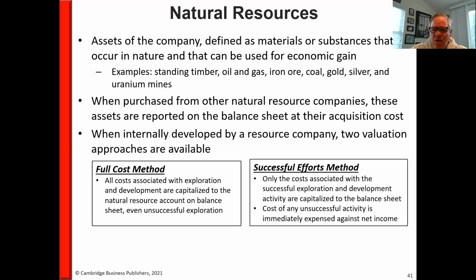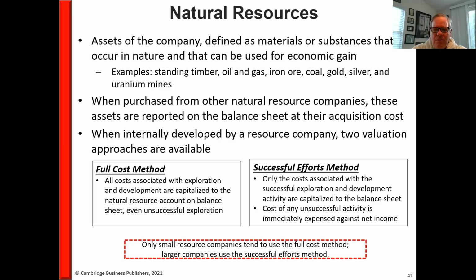The other is successful efforts. Under successful efforts, you only capitalize those costs associated with the successful efforts, and the cost of any unsuccessful activity is immediately expensed against net income. So under the full cost method, you capitalize everything. Under successful efforts, you only capitalize those costs associated with successful oil wells.